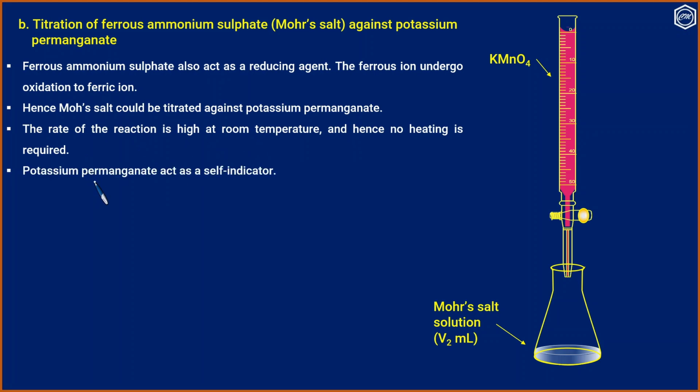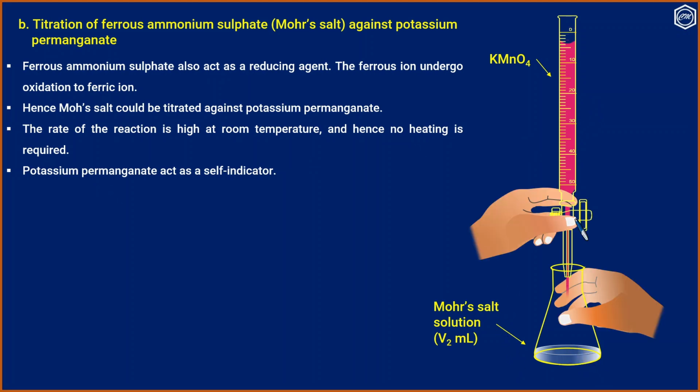Potassium permanganate acts as a self-indicator. We take potassium permanganate in the burette and a known volume of Mohr's salt in the conical flask. We start the titration by draining potassium permanganate from the burette. The color change occurs for a single drop of potassium permanganate, which shows the end point. Let the required volume of potassium permanganate be P1 ml.